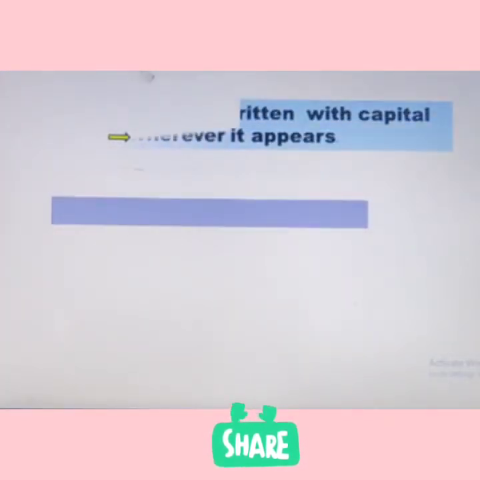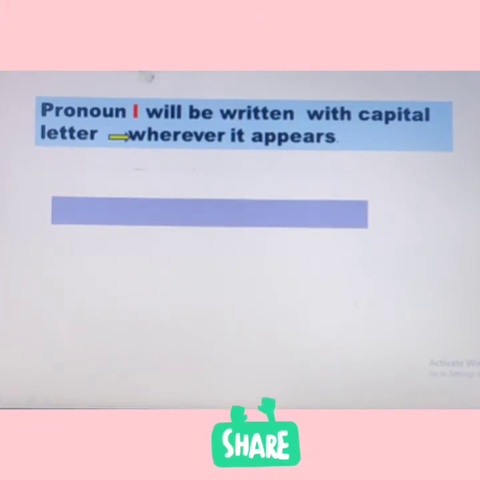Yes, the next is, whenever you write the pronoun I, remember children, you have to write it with capital. Okay, you have to write the I wherever you write, even if it is between the sentence or at the starting of the sentence, wherever you write the pronoun I, you should write it with capital. Don't forget this main point. Okay. Let's see some examples for it.